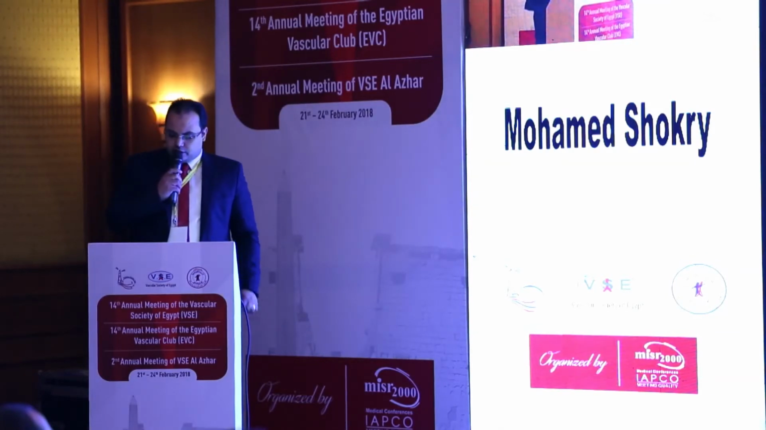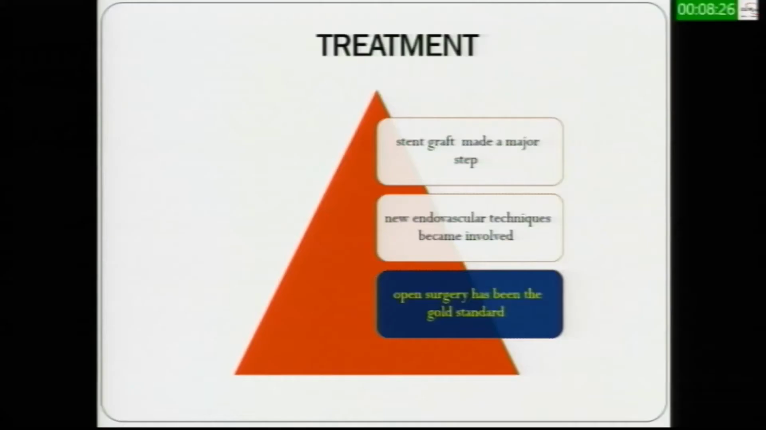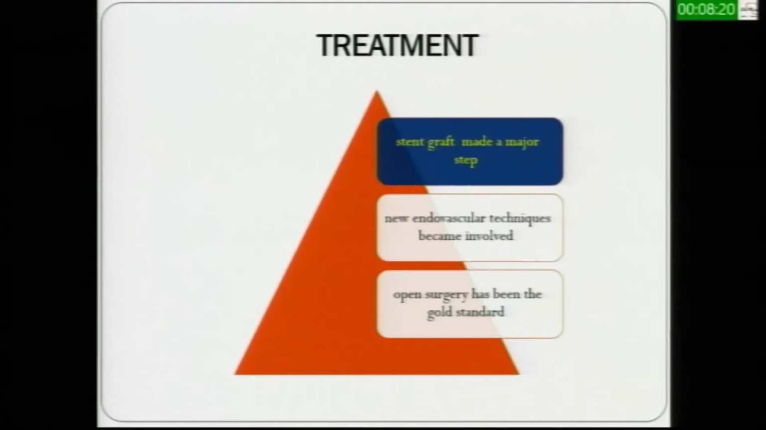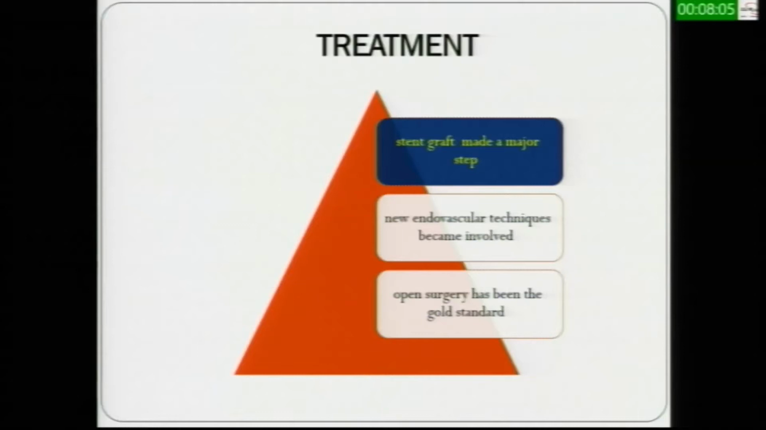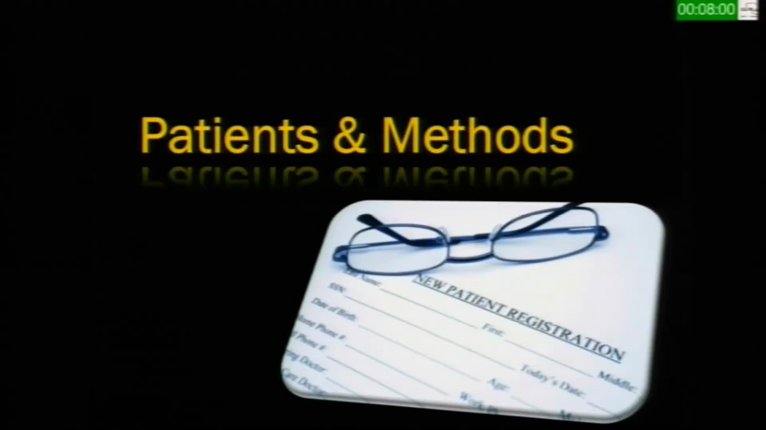Treatment of peripheral arterial aneurysm. For many years, open surgery has been the gold standard for management of peripheral arterial aneurysm, but it was associated with many complications. With the advancement and development of endovascular technology, new endovascular techniques became involved in the management of peripheral arterial aneurysm with more safety. The application of stent graft made a major step forward in their management as a day procedure done under local anesthesia with great safety.